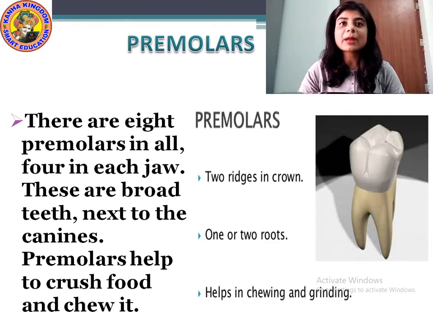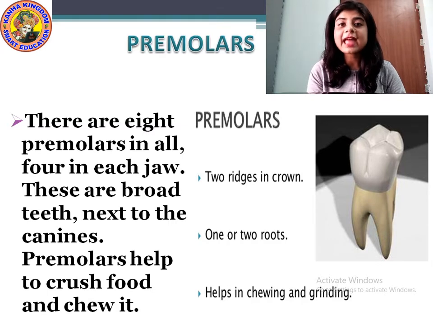Understood? The shape of the premolar is two-ridged in the crown. It is broad and like a crown shape. Can you see the picture? And there are 1 or 2 roots.